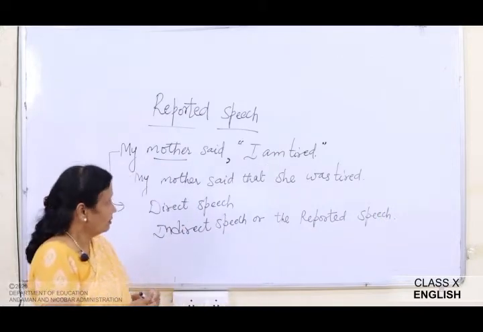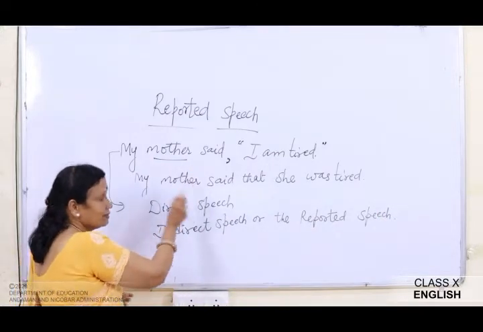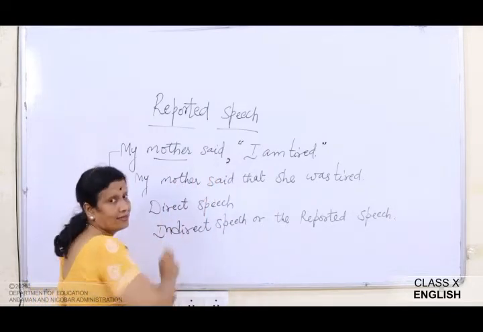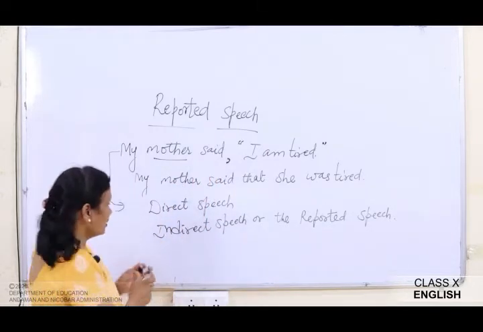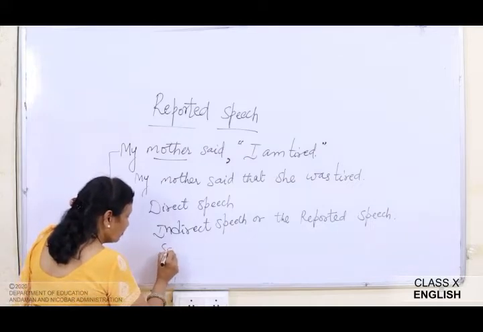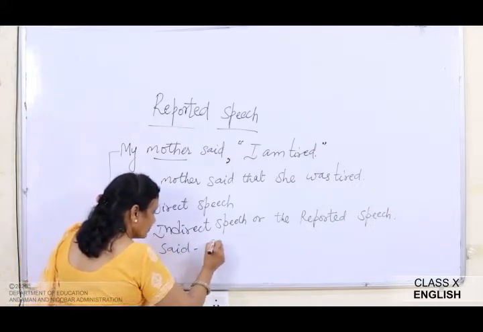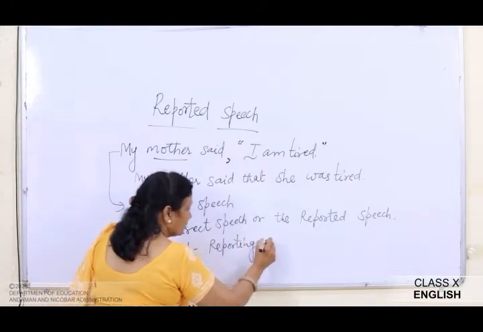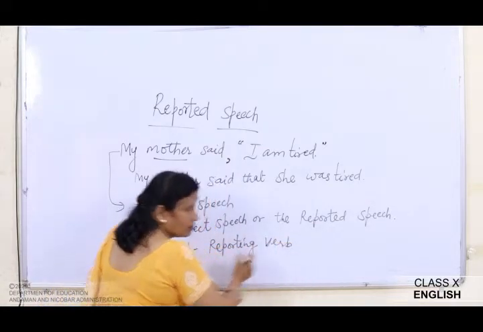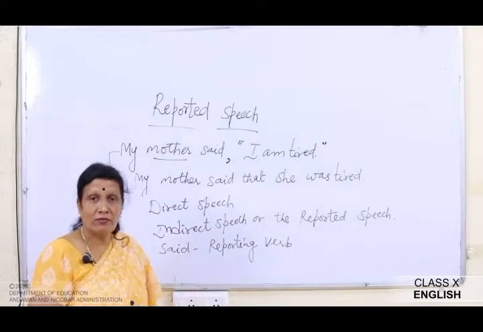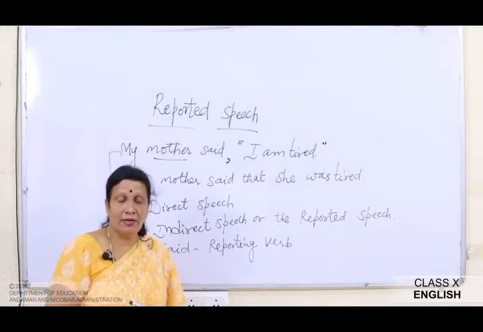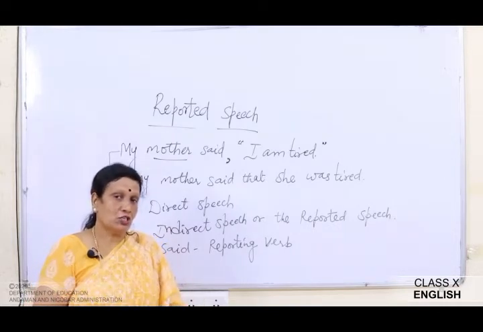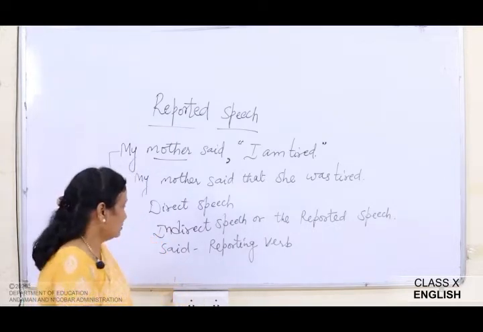Okay. Now let's try to look at the second sentence. The mother said. Said is the verb, the reporting verb. We know that a verb is the action word. It talks about the different activities or different actions we do, right?